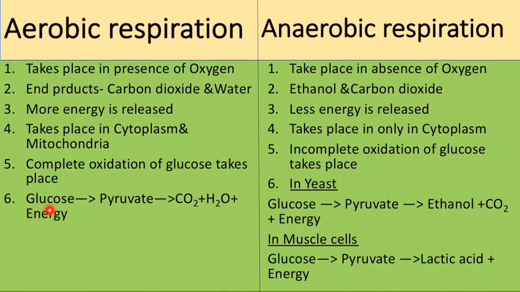Let us see the equation. Glucose giving pyruvate, that is 6-carbon atom glucose. In cytoplasm, it gives pyruvate. Pyruvate then gets converted to carbon dioxide, water and energy. This energy is stored in mitochondria as ATP. Here in yeast, glucose gets converted to pyruvate. Pyruvate then gets broken down to form ethanol and carbon dioxide and energy. In muscle cells, glucose is converted into pyruvate, and pyruvate to lactic acid and energy. This lactic acid is responsible for cramps in legs. So this is the difference between aerobic and anaerobic respiration. It's an important question, you have to learn by heart.